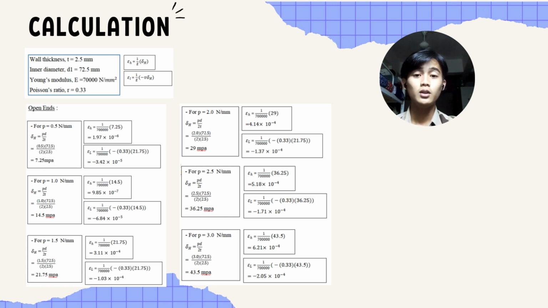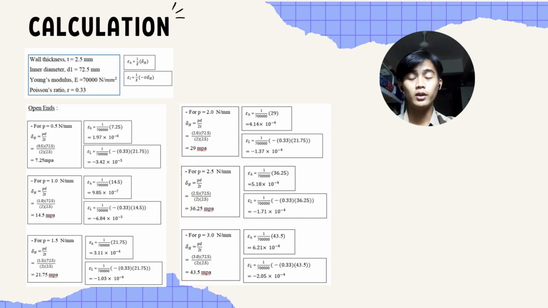In order to calculate the open ends, we will find the hoop stress and the longitudinal stress for this open end. Firstly, we will use the formula of hoop stress, which is PD over 2T.